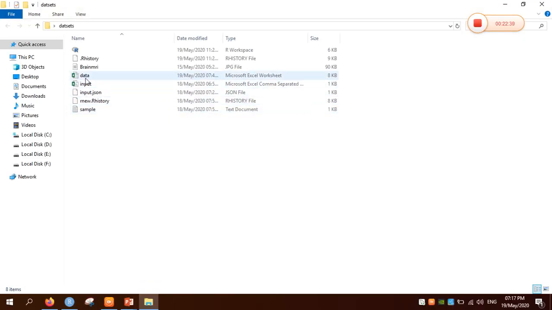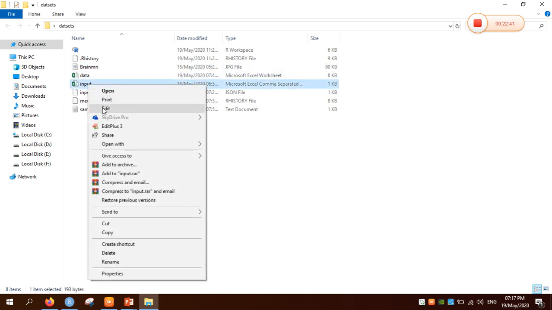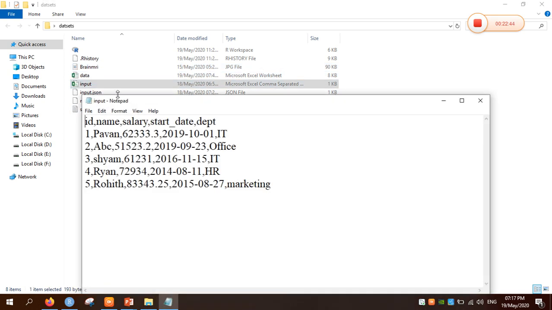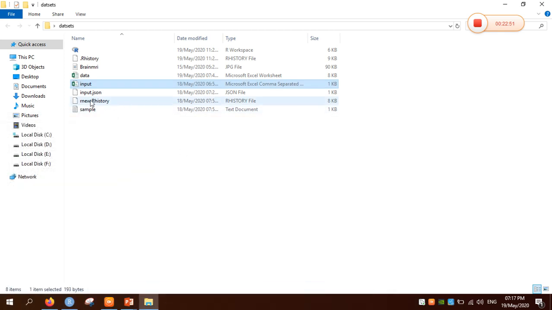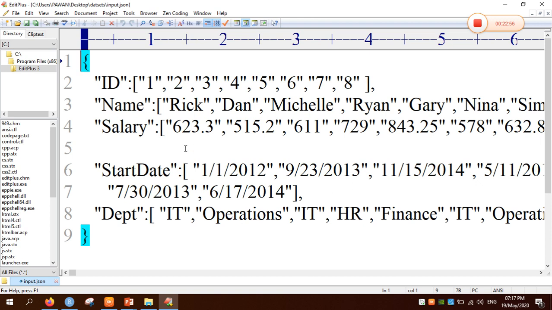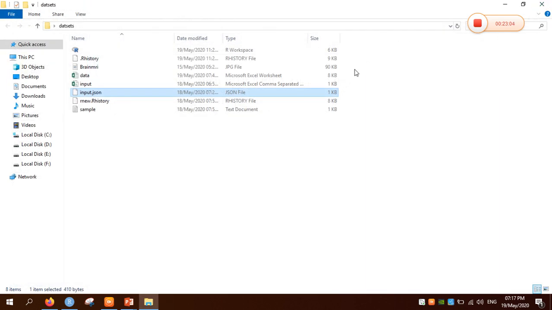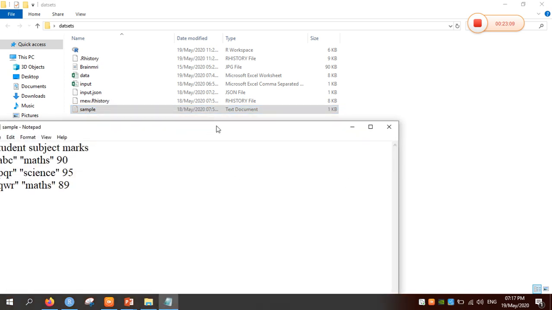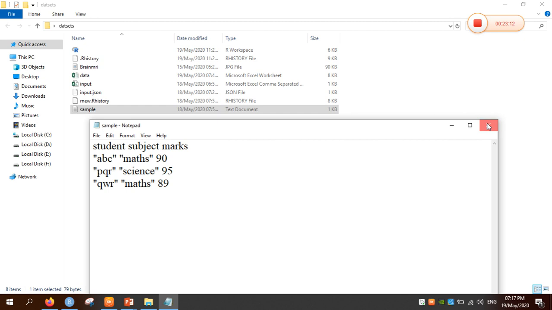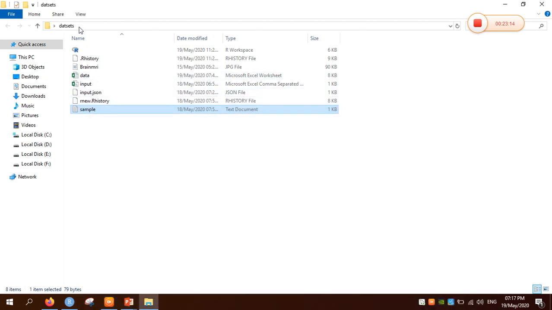So it contains input data. I will show you what the data it contains. In the Excel file, I have taken ID, name, salary, and department. That is a CSV file here. Now coming to the JSON file, you can open it in Notepad++ itself. The JSON file contains the data in quotations. We have to represent each and every piece of data in the JSON file with quotations, and comma separated values with comma only. And the sample file will contain normal data. I have taken the student marks and details, etc. Now these three files are stored in a folder called dataset.